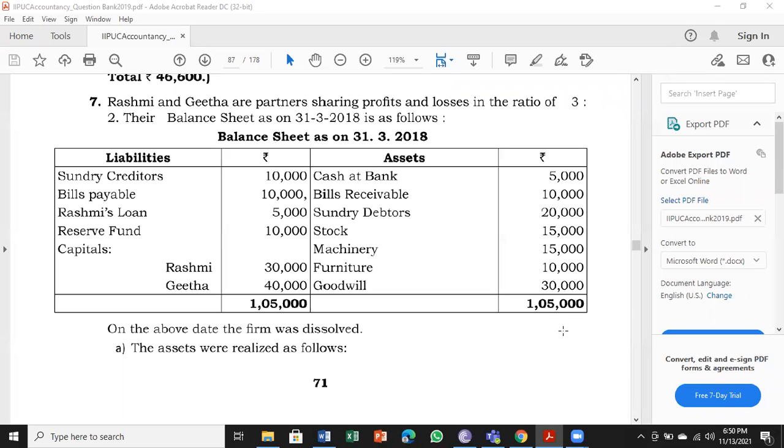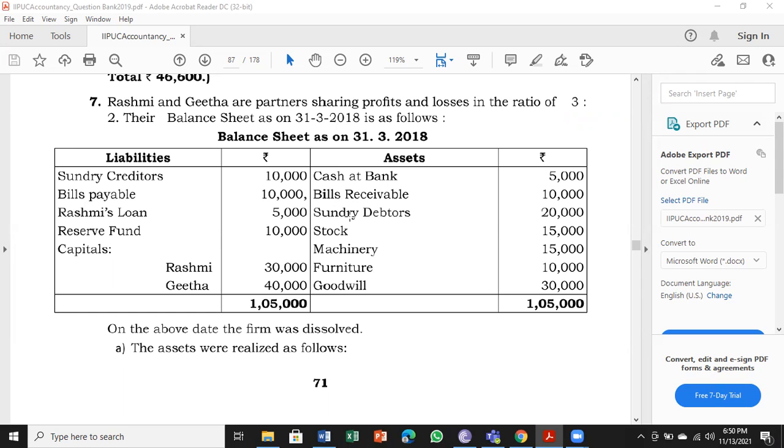Rashmi and Geeta are partners sharing profits and losses in the ratio of 3:2. Their balance sheet as on 31/3/2018 is as follows. This is problem number 7, question booklet, page number 71. Have a look at the asset side, cash at bank. So we have to open a bank account instead of cash account.